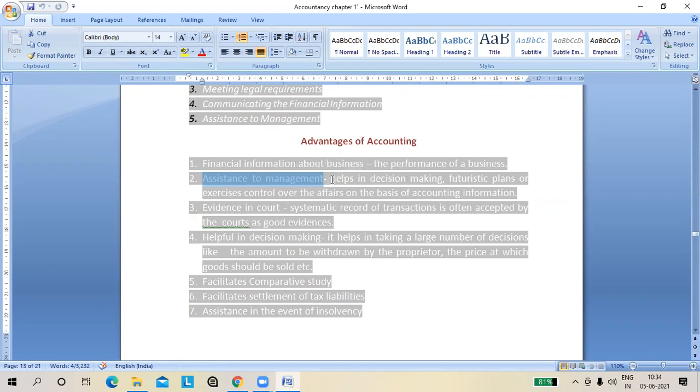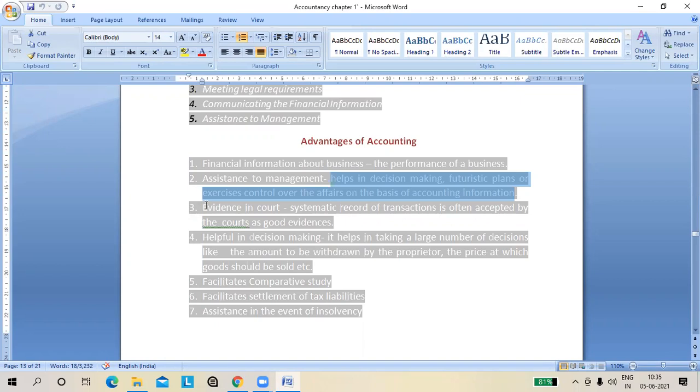So you can see this helps in decision making, futuristic planning, and exercising control over the affairs of the business on the basis of accounting information. Many things are there. It is a duty of the management how the organization will improve, how the sales will increase, how to decrease the cost. Everything depends on the management. Through the accounts we come to know the cost of the product and whether we have achieved the sales target or not. So many things are there.